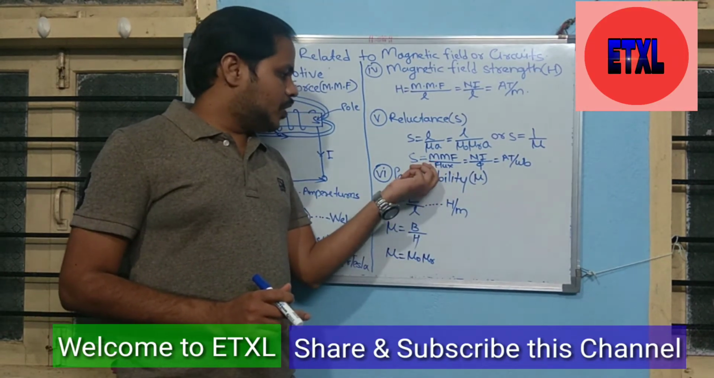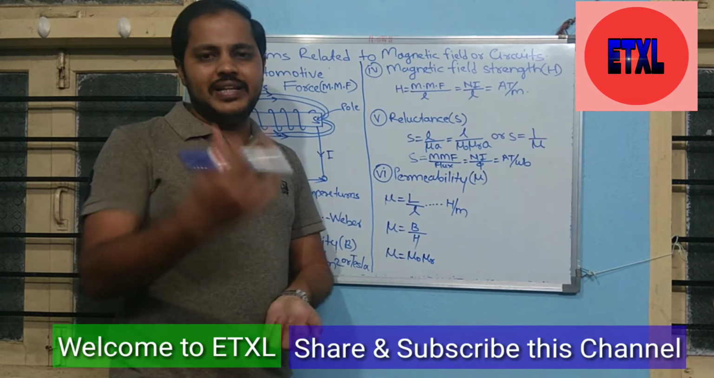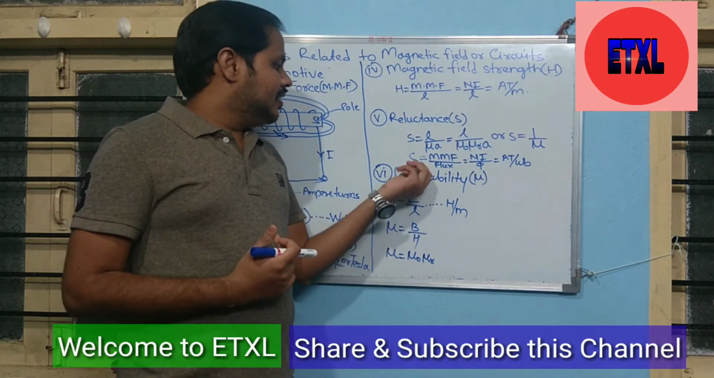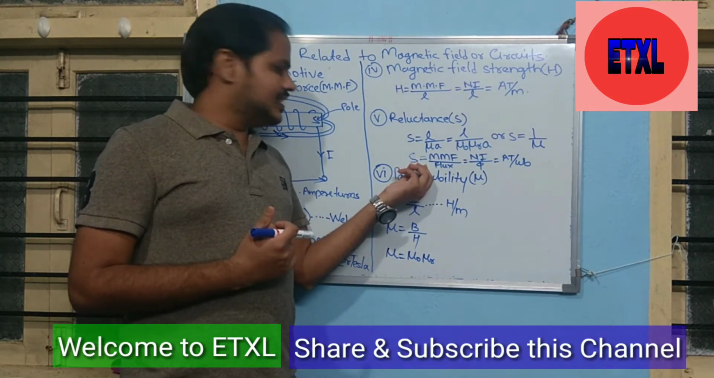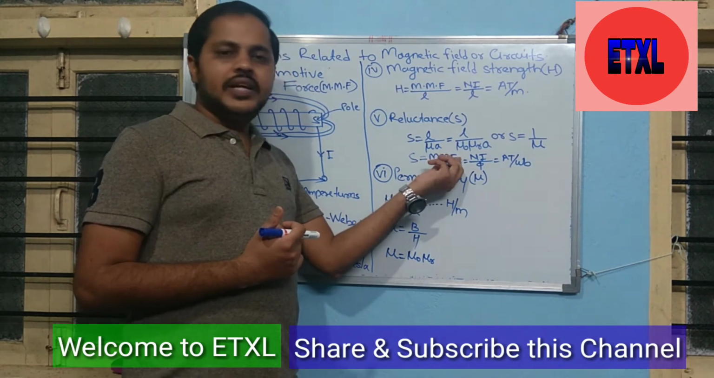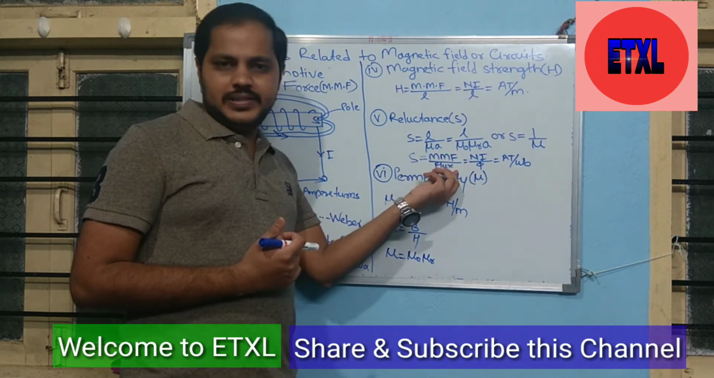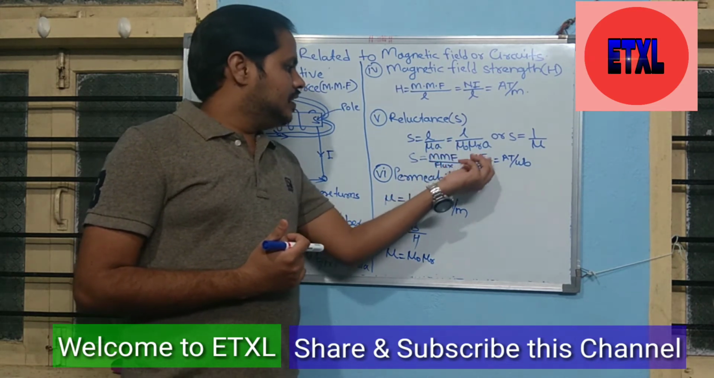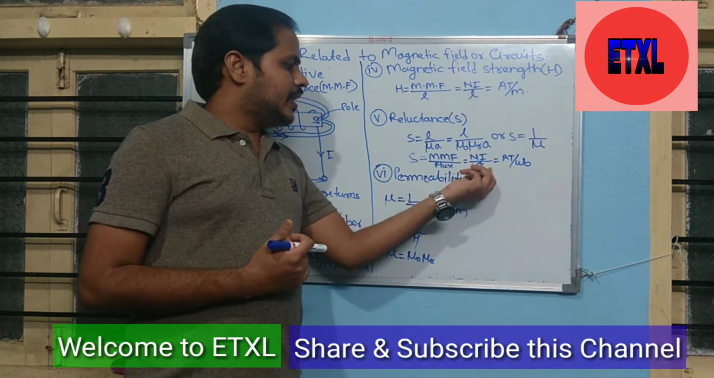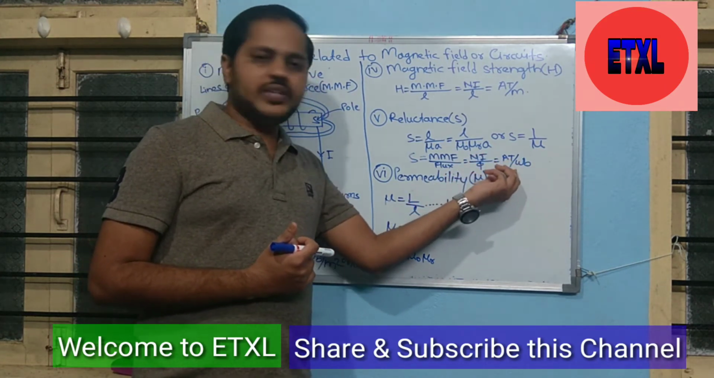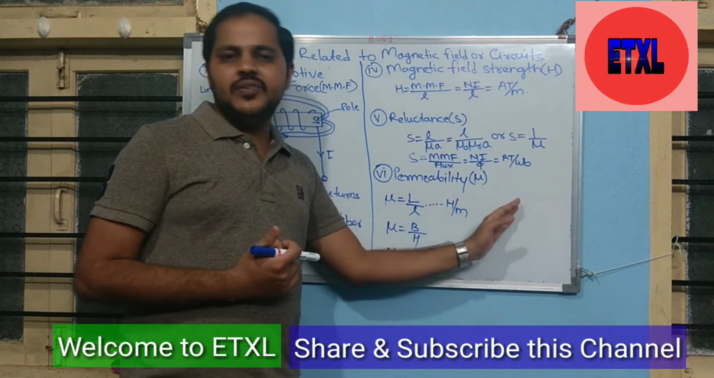Another formula, according to Ohm's law in magnetic circuit: reluctance is defined as the ratio of MMF to the flux. MMF to the flux means N I divided by phi, and the unit is ampere turns per Weber.